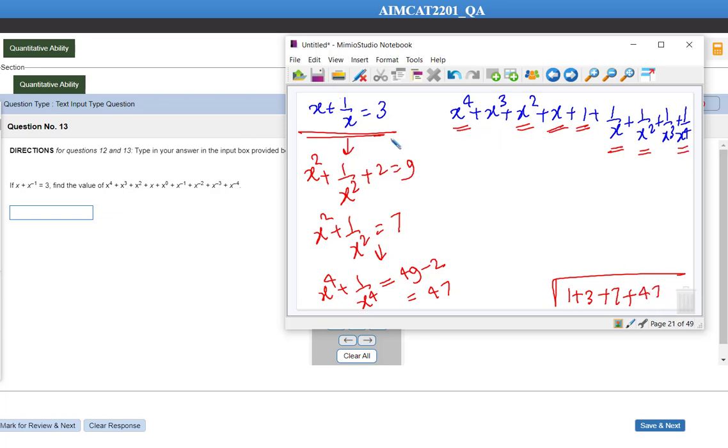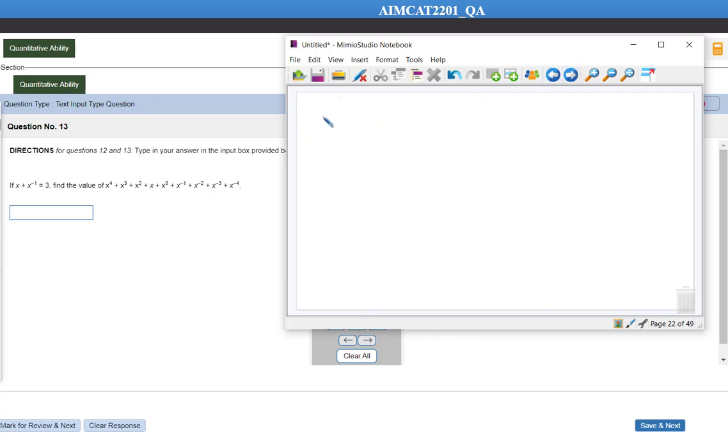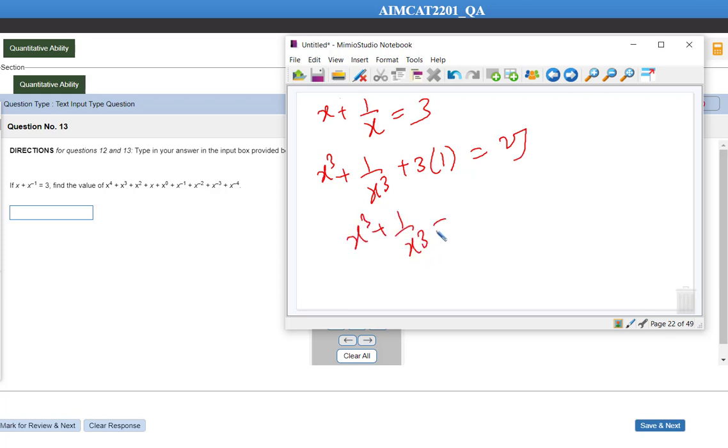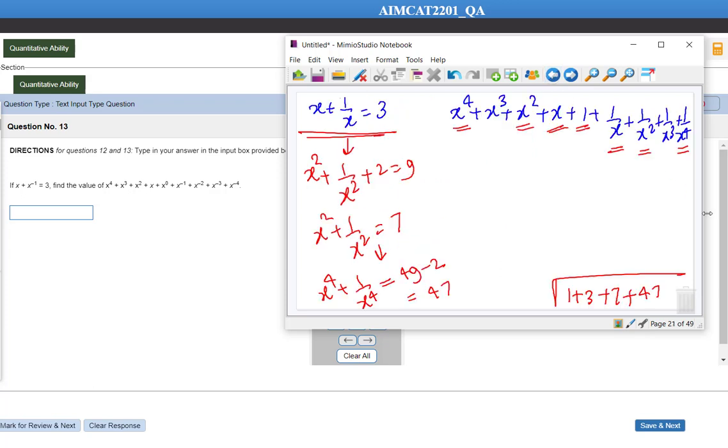Now let's find the value of x cube plus 1 by x cube. Okay, so x plus 1 by x is equal to 3. Let's cube both sides. So x cube plus 1 by x cube plus 3 into x into 1 by x, which is 1, is equal to 27. So x cube plus 1 by x cube is going to be how much? 24. Okay, so plus 24 is the answer.